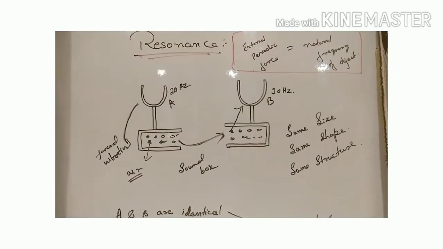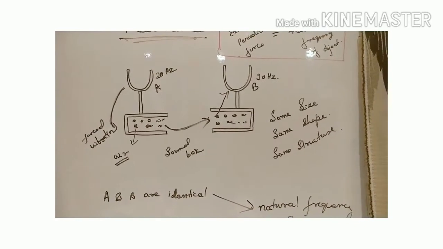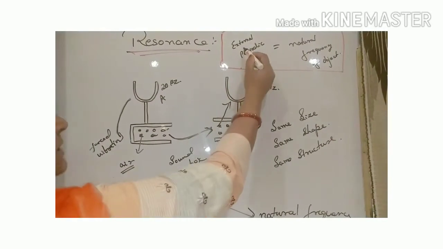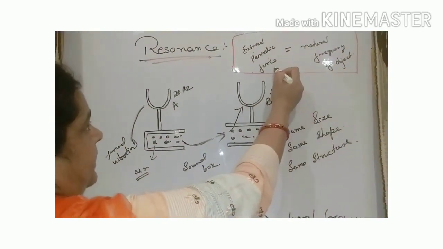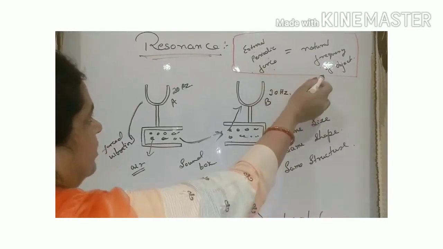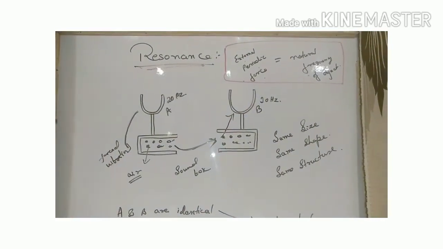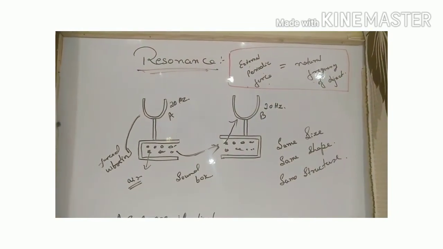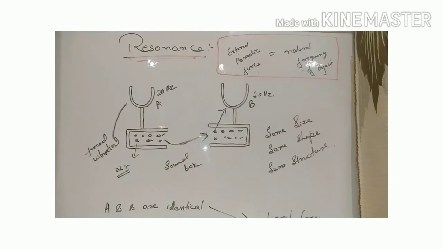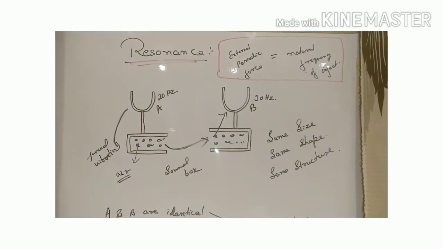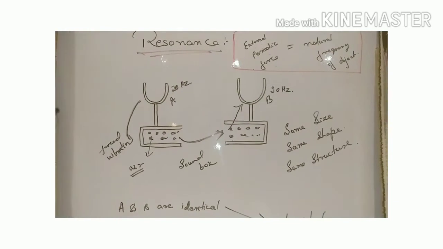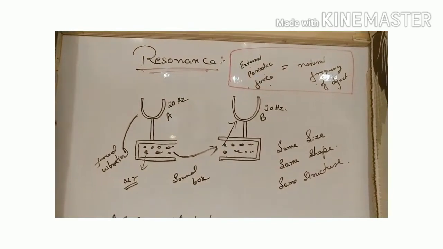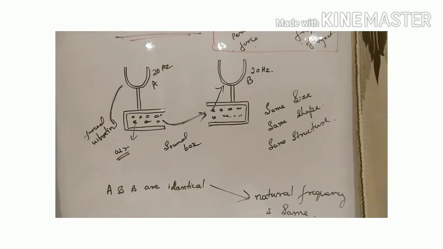Resonance: when the frequency of the externally applied periodic force on a body is equal to its natural frequency, in such cases resonance occurs, and the vibrations of large amplitude are called resonant vibrations. So the condition for resonance is that it occurs only when the applied force causes forced vibration in a body and the frequency of the applied force is exactly equal to the natural frequency of the vibrating body.